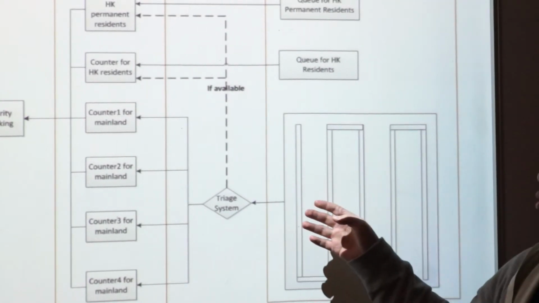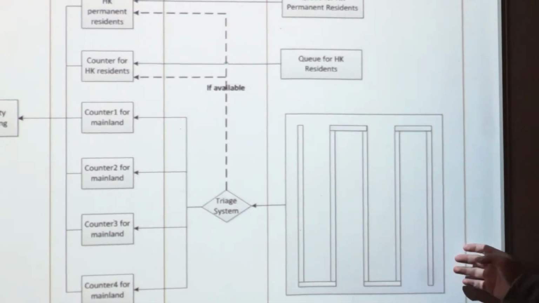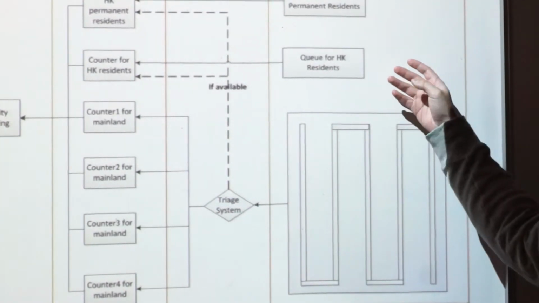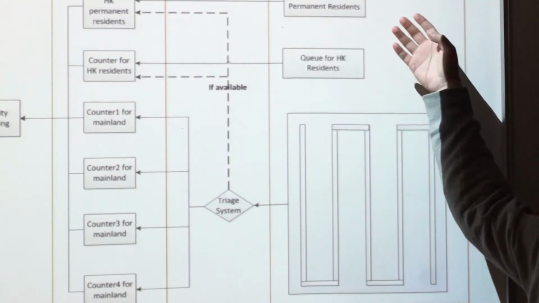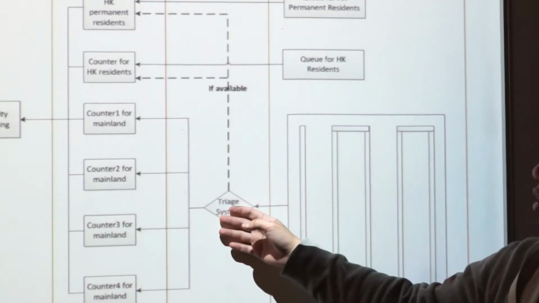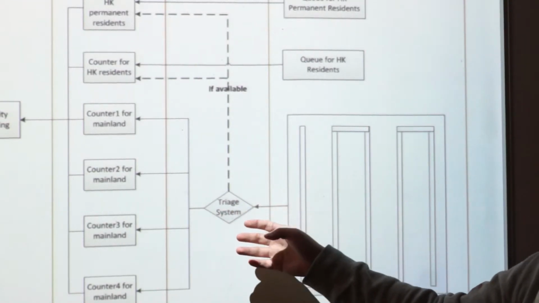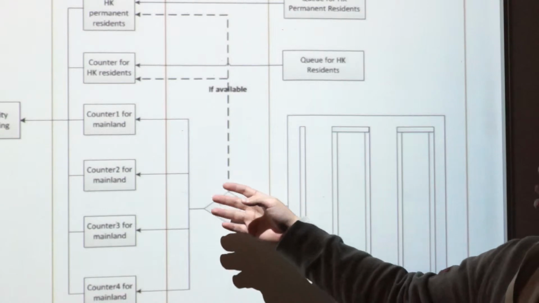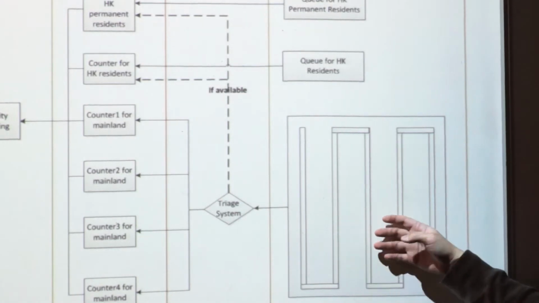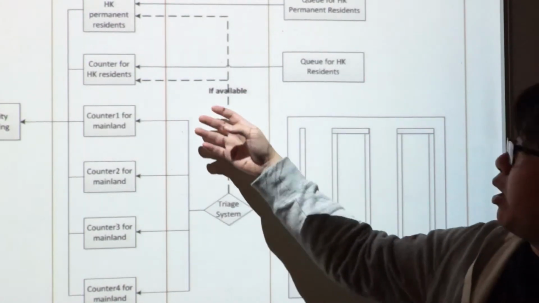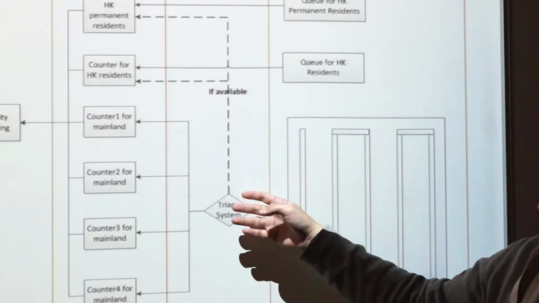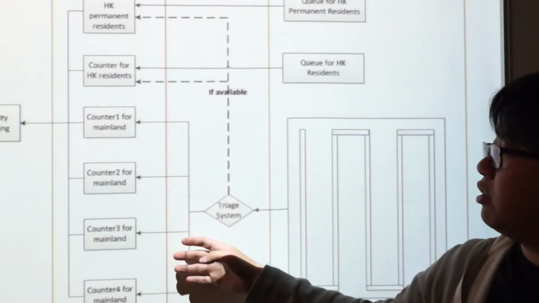Another point is that mainland China residents must now use the counter for clearance, but not the Hong Kong resident and the Hong Kong permanent resident. These could still choose to use the e-channel. Therefore, we have suggested a trickle system. In the trickle system, the immigration control staff will check whether the counters for the Hong Kong resident and Hong Kong permanent resident are free. If they're free, they could ask the mainland China residents to pass and do the clearance at those two counters. Otherwise, they could still use the counter for mainland China residents to do the clearance.